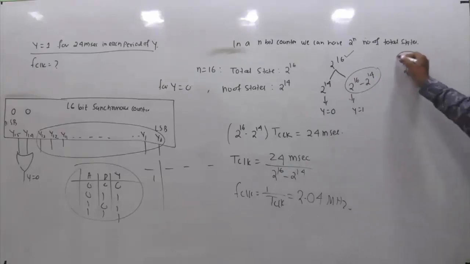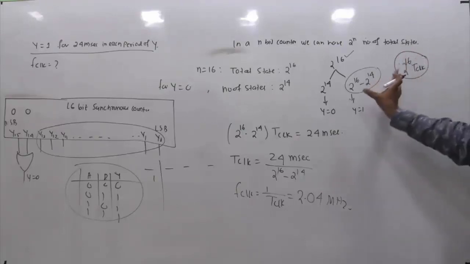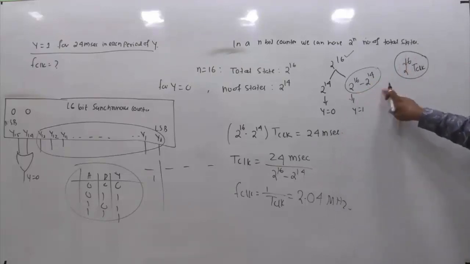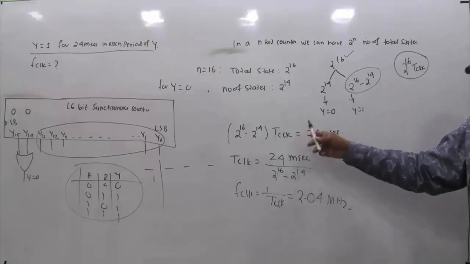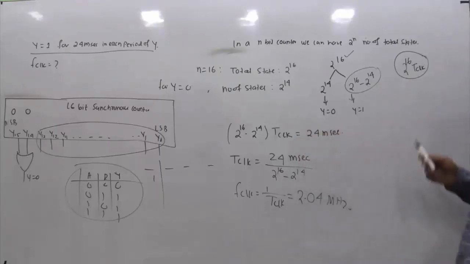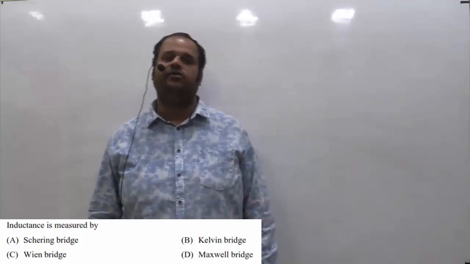In one counting cycle, the part where y equals 1 corresponds to 2 raised to power 16 minus 2 raised to power 14 times t clock, which equals 24 milliseconds. By simplifying we get 2.04 megahertz, the right answer. This is a slightly tricky question, but not that tough. The answer is 2.04.